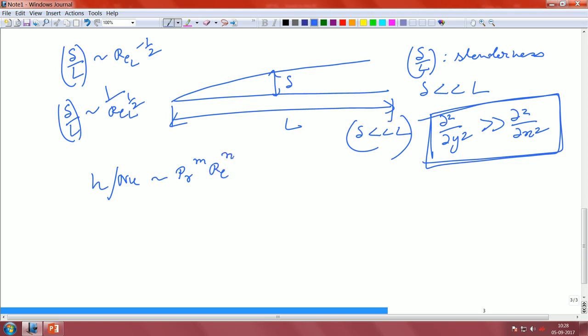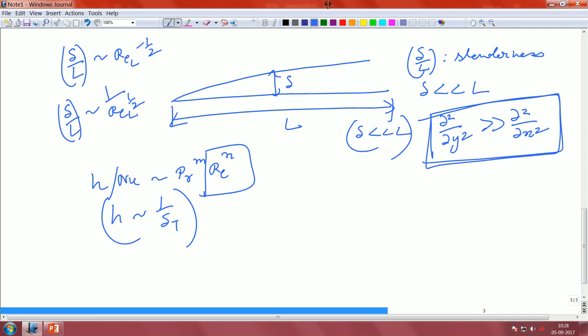As we increase the Reynolds number, and we also said that H is proportional to 1 over delta t. Do you recall that argument, that H is always proportional to 1 over delta t? So, as we increase the Reynolds number, what happens to your delta t? The delta t goes down, the thermal boundary layer goes down.